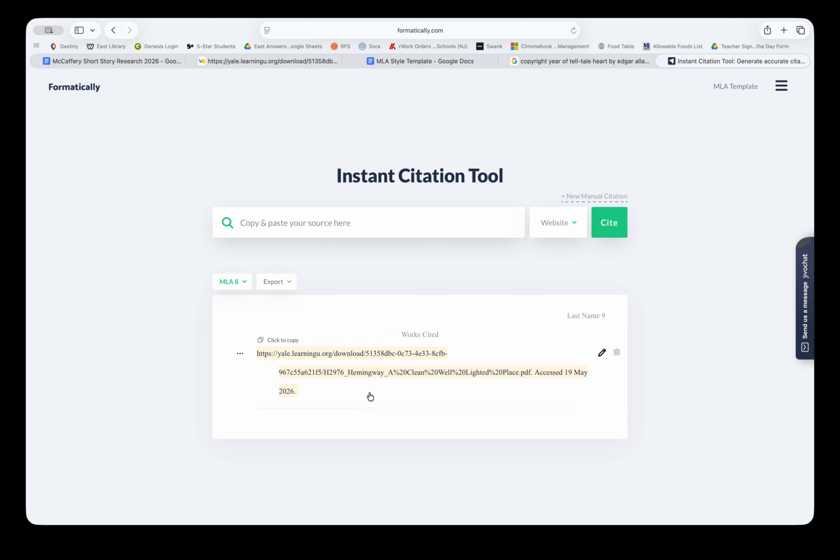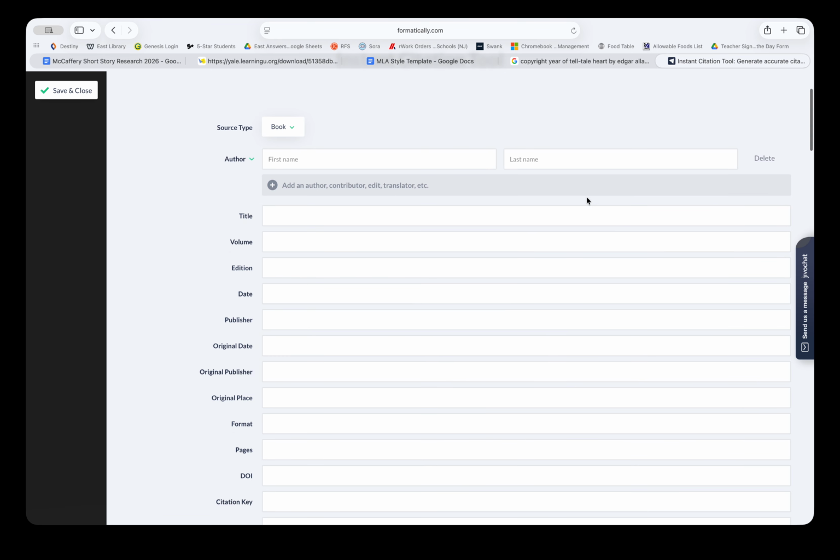When I look at what it gave me here, this obviously is not correct. It just put the web address itself into what looks to be an MLA works cited format, but this is not right. So most likely you will have to do this step as well. Going back real quick, I can see why this is not right, because it is literally just the same link. There's no title, there's no author. Those things should come first, before the link, within the works cited. So what you're going to most likely have to do is come over here to new manual citation.